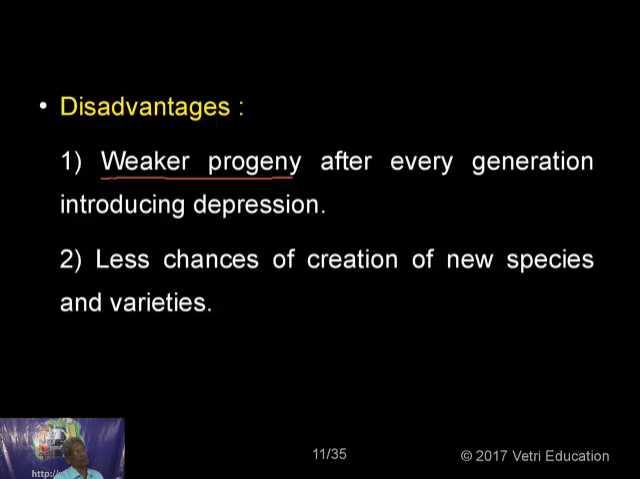Whenever there is a mixing of two different genes, then the plant is producing more viable, more strong plants, which are more disease resistant, and it will be having all good qualities. So that is found to be missing in these plants. So the progeny produced are only weaker progeny after every generation, introducing inbreeding depression. Then there are fewer chances of creation of new species and varieties when self-pollination is taking place. Some disadvantages are there.